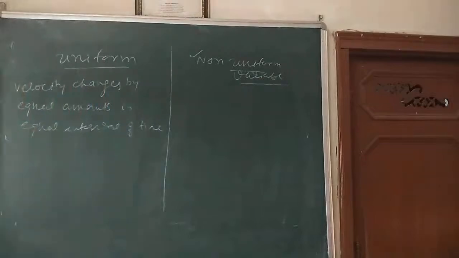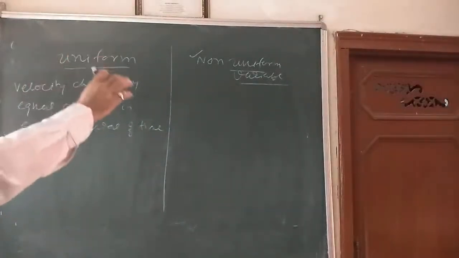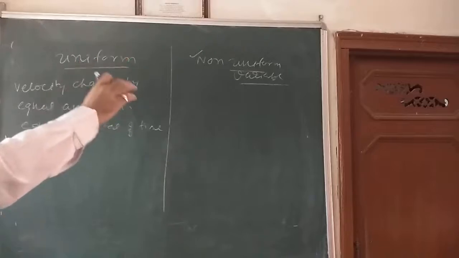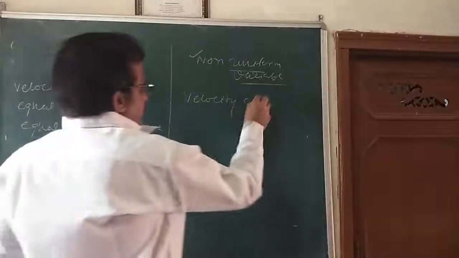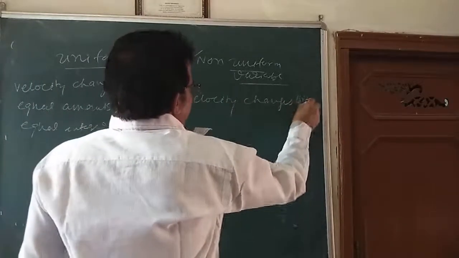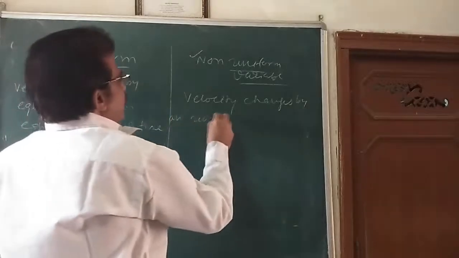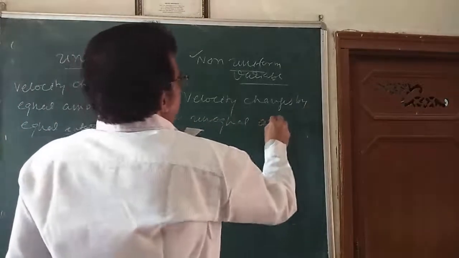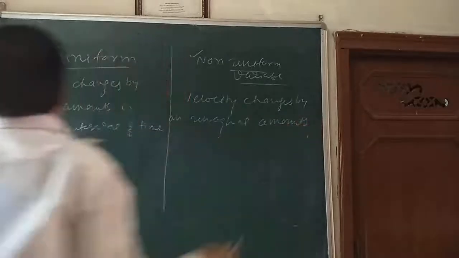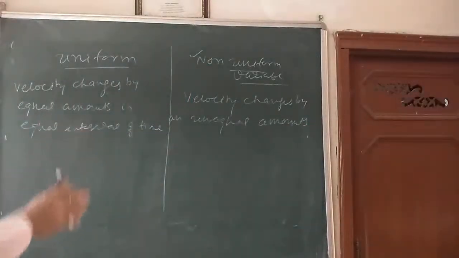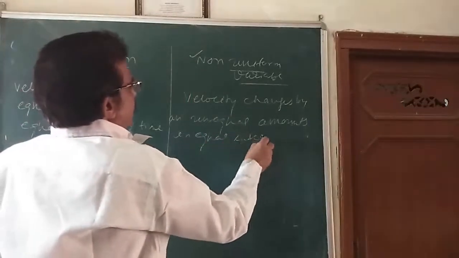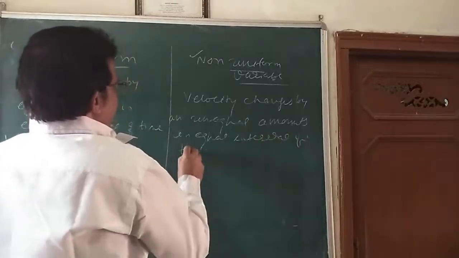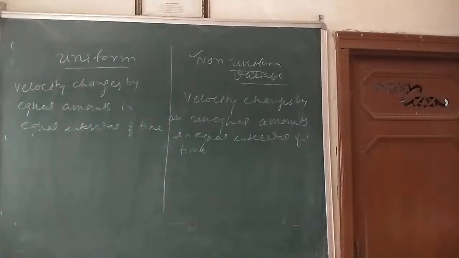Non-uniform acceleration may also be called variable acceleration. An object is said to be moving with a variable acceleration if its velocity changes by unequal amounts in equal intervals of time. Is it clear? So this is called non-uniform or variable acceleration.